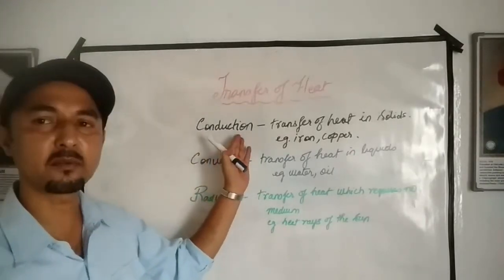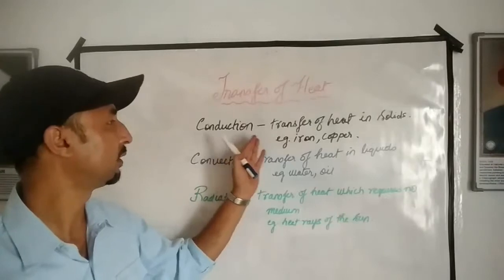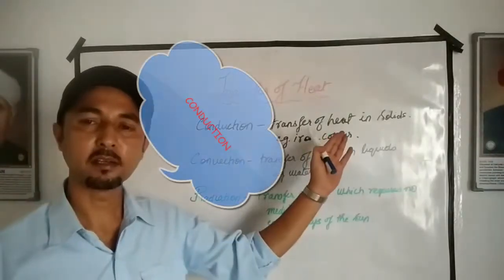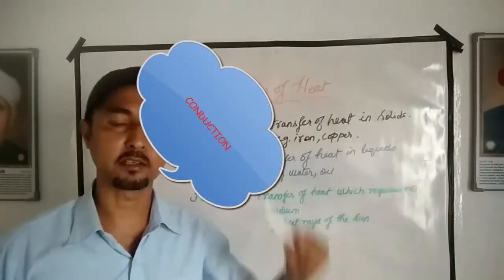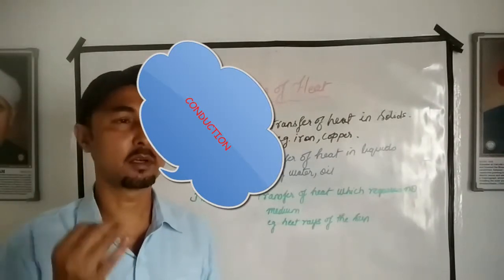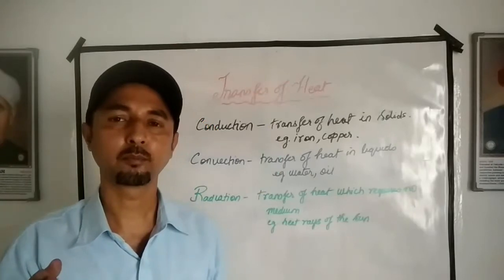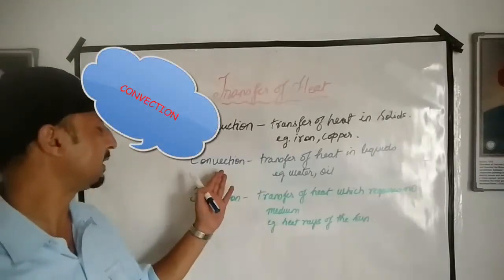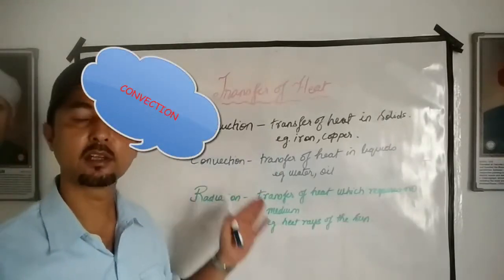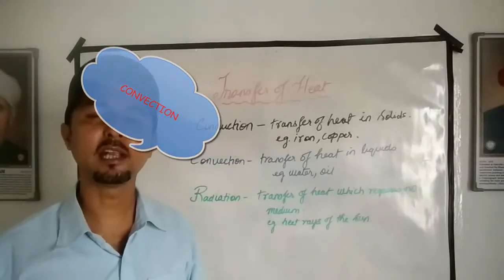In the first process of transfer of heat, that is conduction, transfer of heat takes place in solids. Say for example, iron, steel, copper, aluminium. In the second case, that is convection, the transfer of heat takes place in liquids.